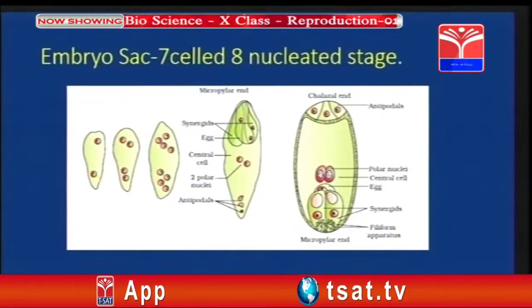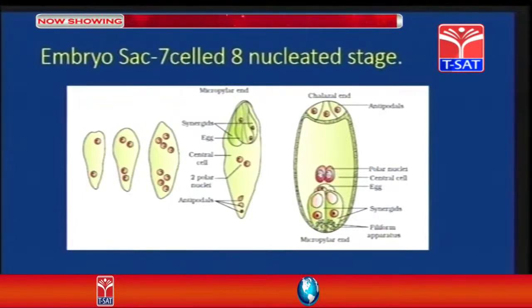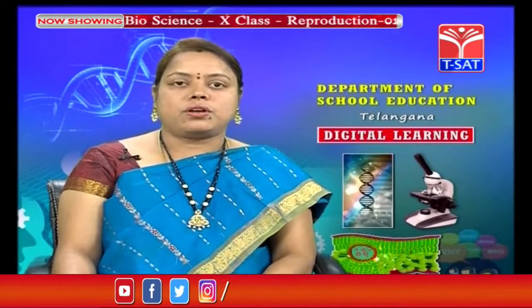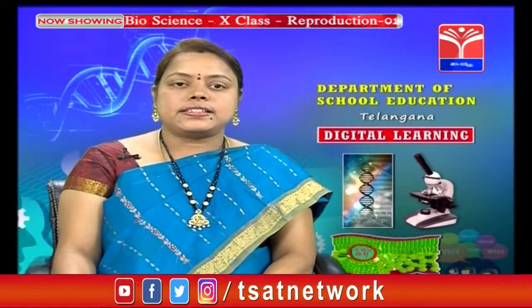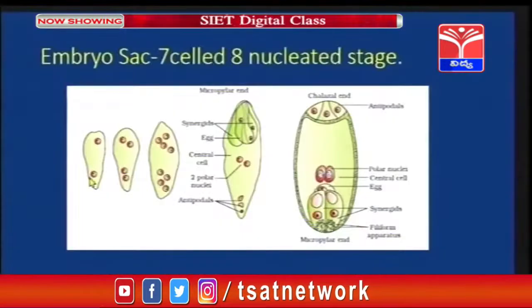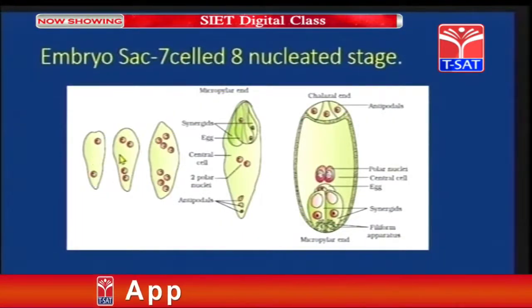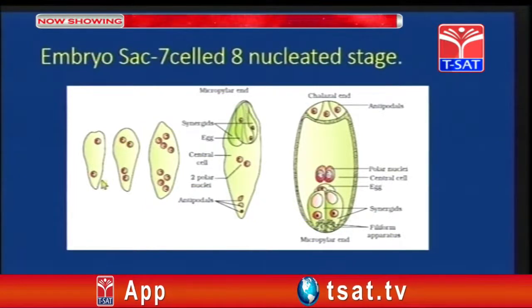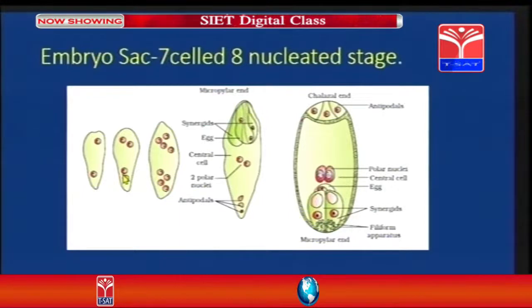Children, in the process of mitosis, the cell gives rise to two nuclei. Now, as this cell consists of two nuclei, each undergoes mitotic division. As a result, the first cell produces two nuclei and the second cell also produces two nuclei.